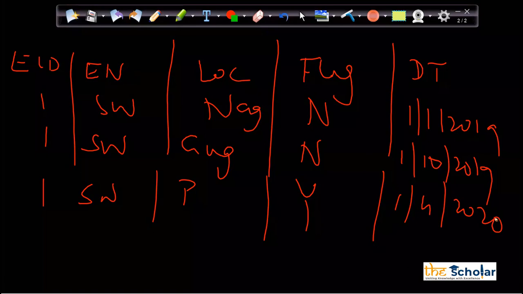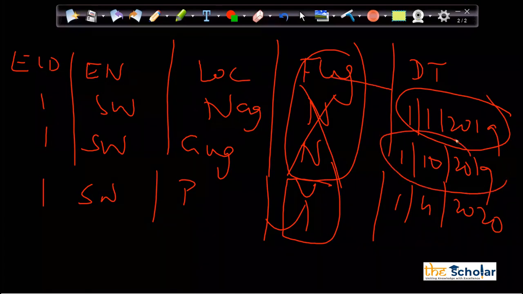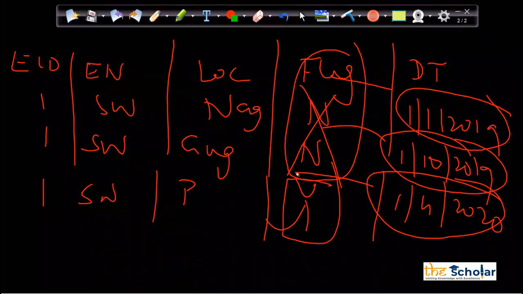I have only one column, which is flag. Where the flag is N, that means it's a closed record. When the flag is Y, that means it's an open record. And from here, I will be able to understand when was his first day. So that is also one way of applying the slowly changing dimension. This is known as SCD2. Is this making sense, all of you?